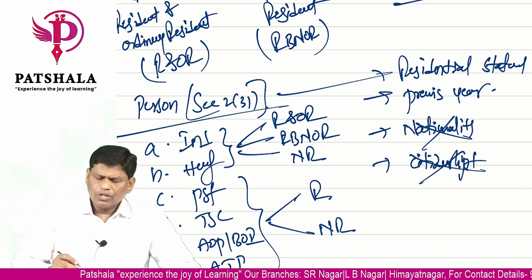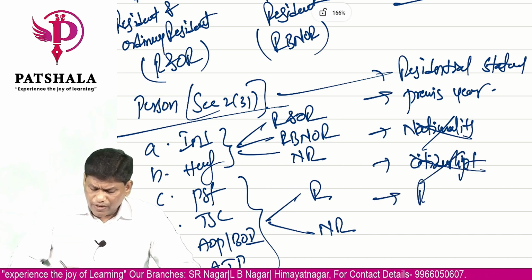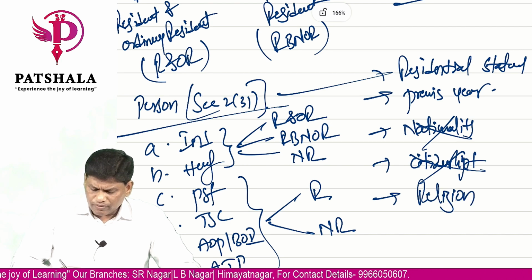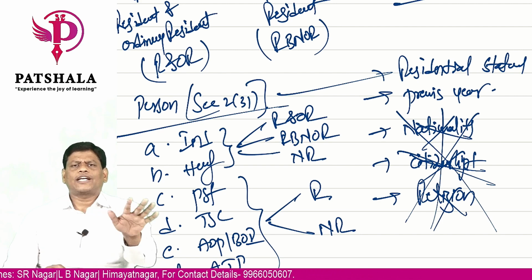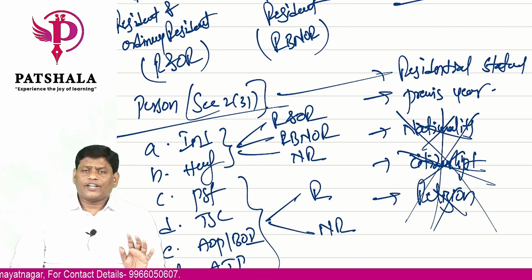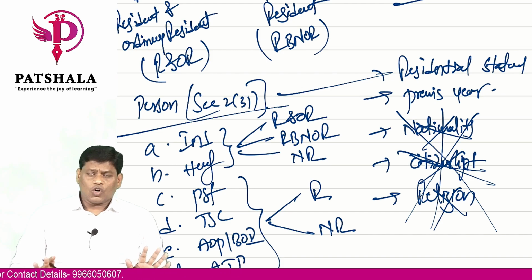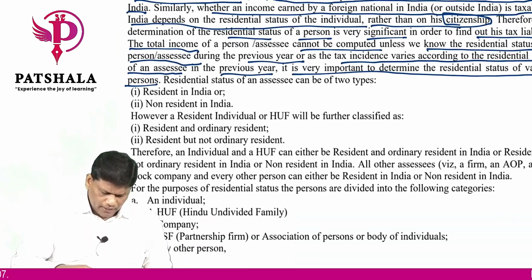Sometimes of course we will see what is citizenship also, that's a different story, and we have nothing to do with your religion. So please remember, these 3 items are not required for us to determine the residential status of a person or to find out whether the income is taxable or not taxable. Clear? So let's go through the notes there.